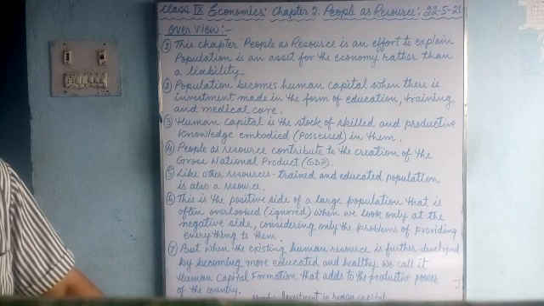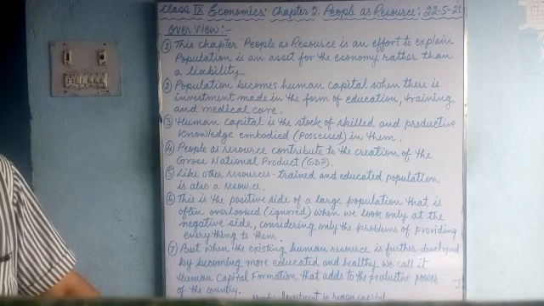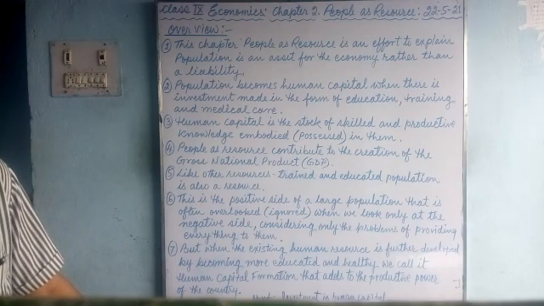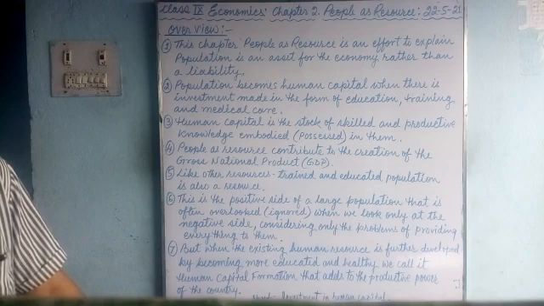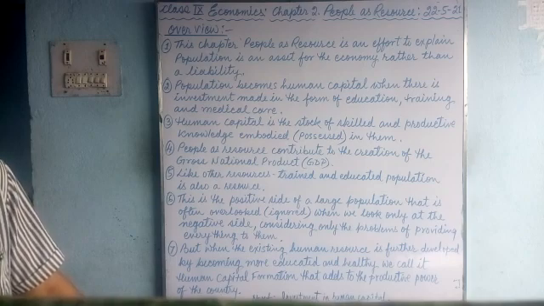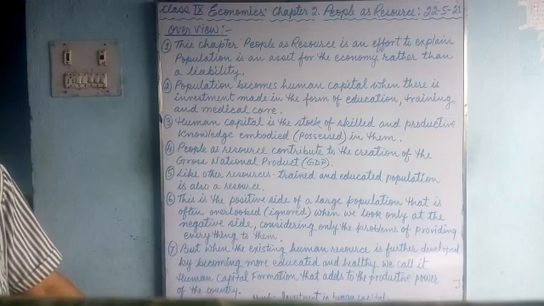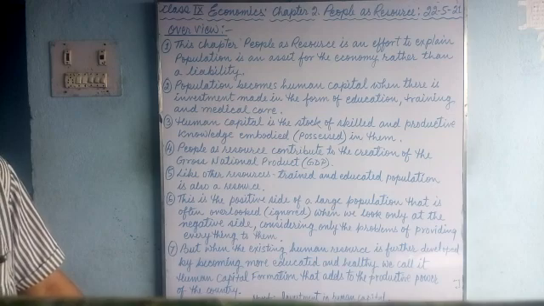Suppose in a family the children are educated, do various kinds of work and earn money. These family members who are productive, who bring income to the family, are an asset to the family.